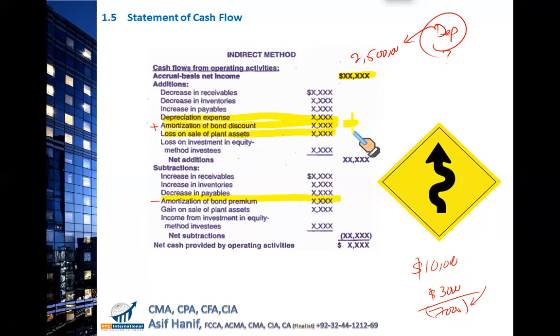Similarly, just like there can be a loss on disposal, there can be a gain on disposal also. So this gain on disposal is deducted. So things move in the opposite order. You have to memorize this format. The slides are in the group. Please make sure you understand these components well.